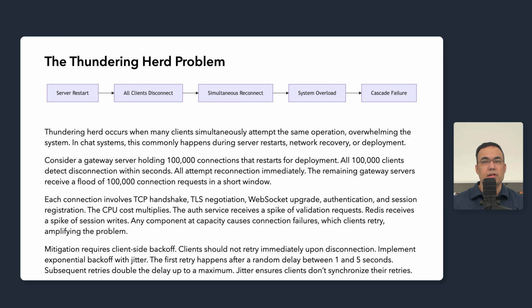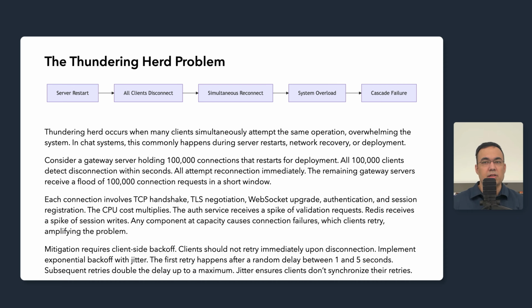When components fail under load, connection attempts fail. Clients retry. Failed retries generate even more load, and the system enters a death spiral where the retry traffic prevents the recovery. What started as a single server restart cascades into a broader outage.